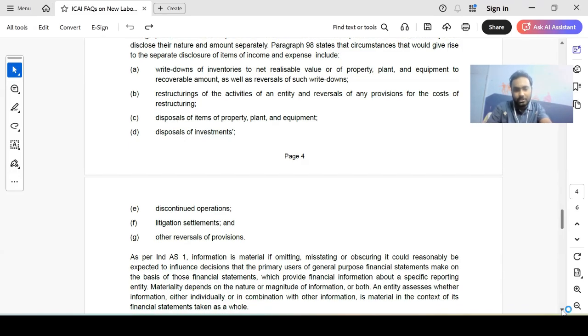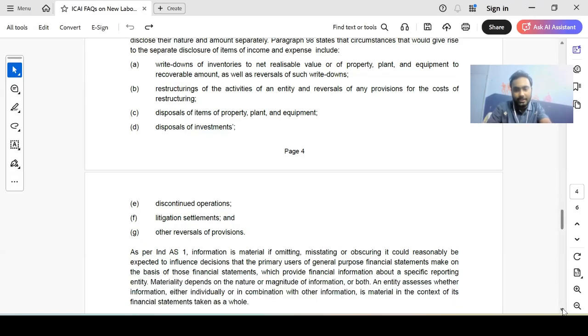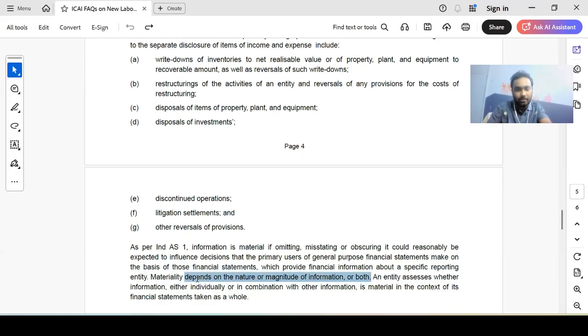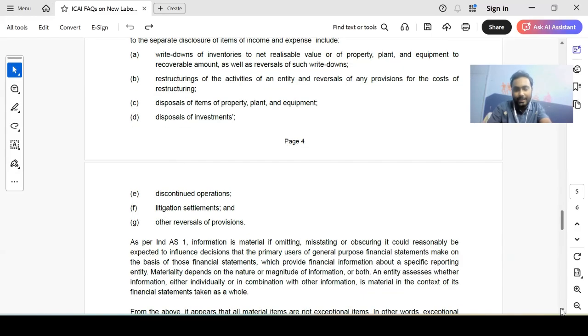Next, materiality depends on the nature or magnitude of information or both. So this is very, very important, guys. What they're basically trying to say is just because an item is not material in terms of number, it does not mean it is immaterial. You also have to see the nature of the item, like something like a one-off item. In our case, the past service cost is a one-off item. It could even be immaterial at times. I know it is going to have a material impact on the financial statements, but theoretically, let's say the number is immaterial. But just because it is quantitatively immaterial does not mean it is immaterial. It is a non-recurring item, and by nature, or qualitatively, it is a material item.